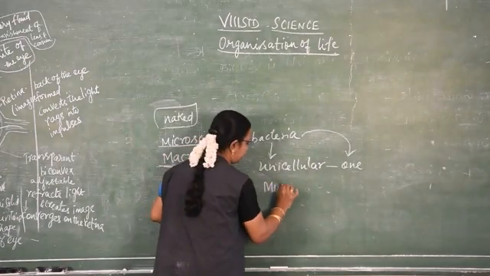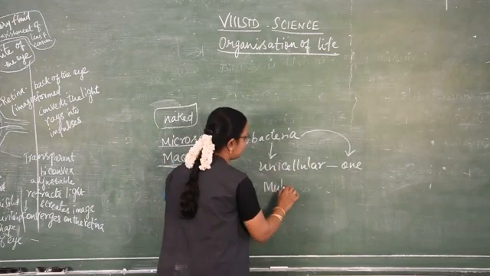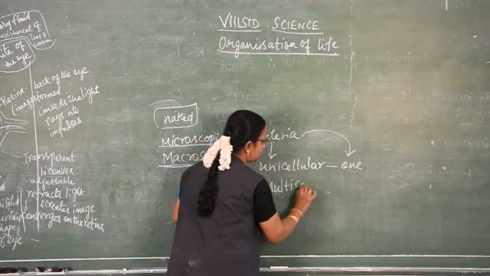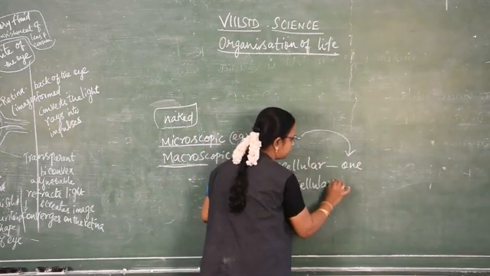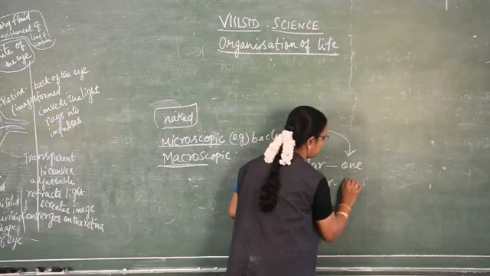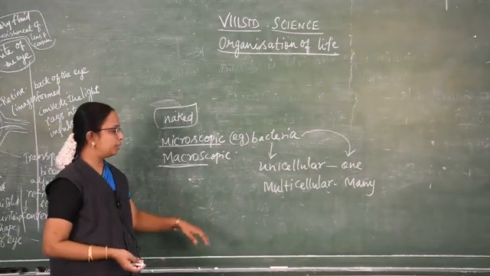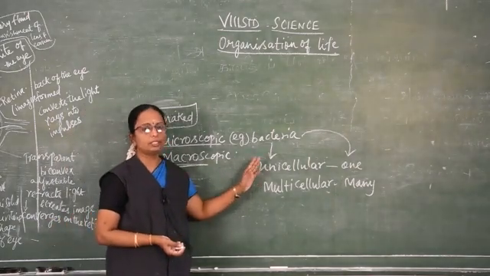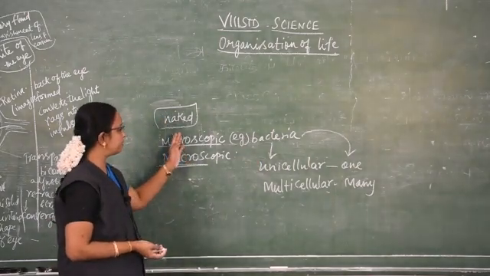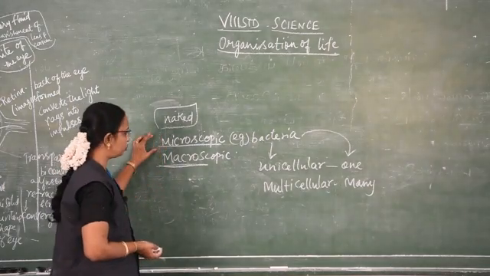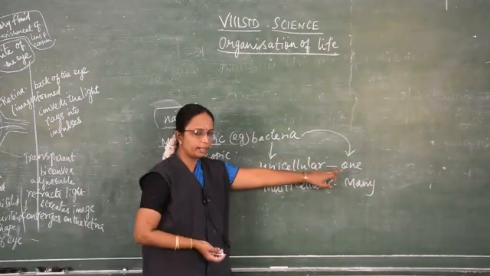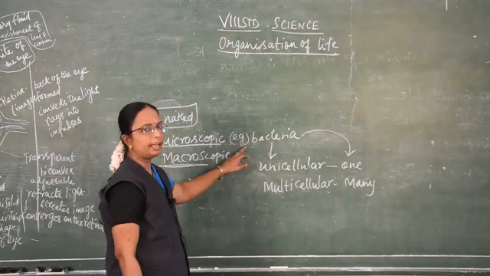But some animals, like the macroscopic animals, are said to be multicellular. In them many cells are present, so they are known as multicellular animals. The unicellular animals which are microscopic can be seen only with the help of a microscope, and with only one cell they do all their activities.